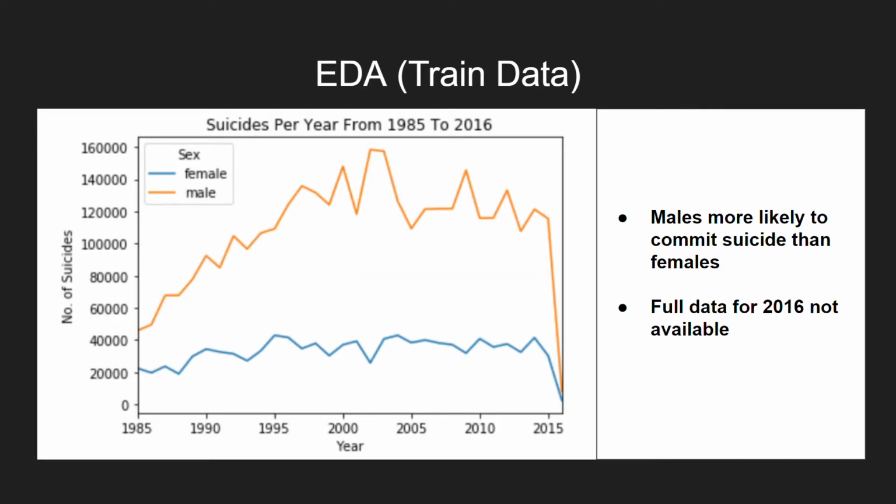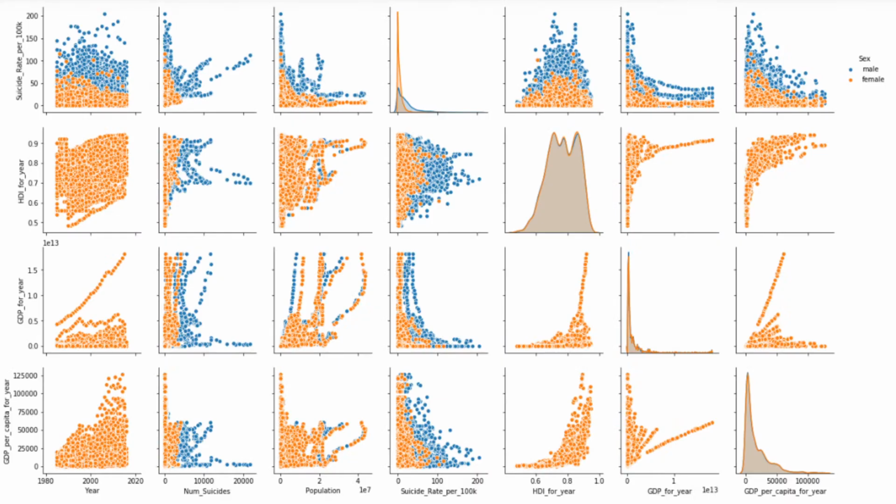So the first thing we did was explore the training data itself because we did not want to look at the test data at all. And what we saw was essentially, firstly, that the prevalent notion that males tend to commit suicide at a higher rate or at a higher number than females is pretty much reinforced in this graph. You see that the male numbers are far larger than females. And an interesting thing is you can see the drop towards the end, and that's because the 2016 data is not fully available in the data set. But you can see the tapering off when it begins in 1985 towards 1995, and it just tapers off.